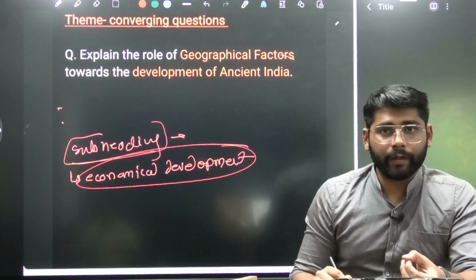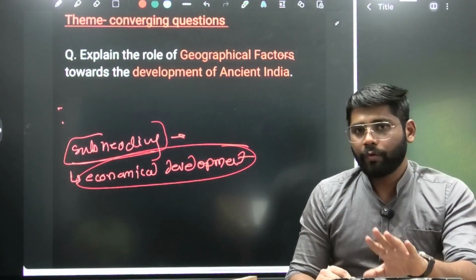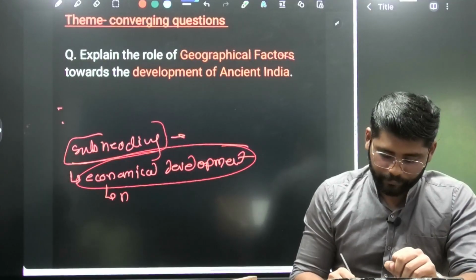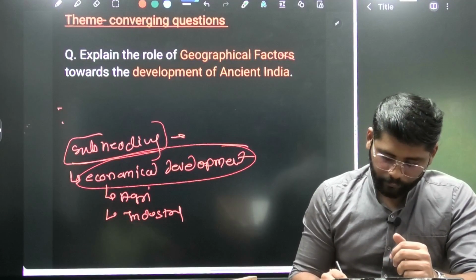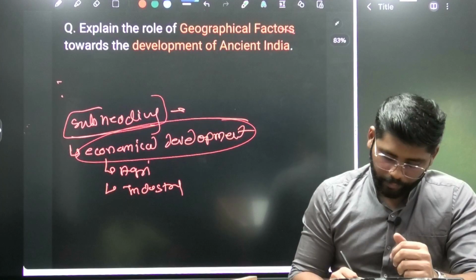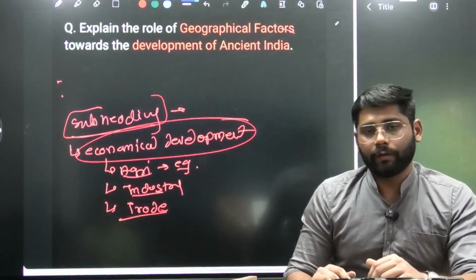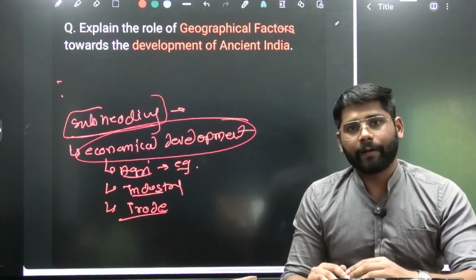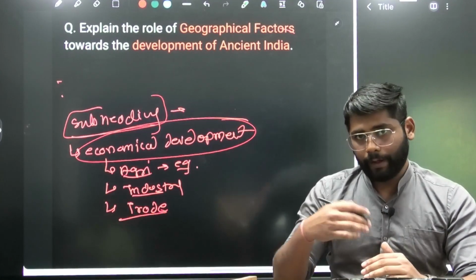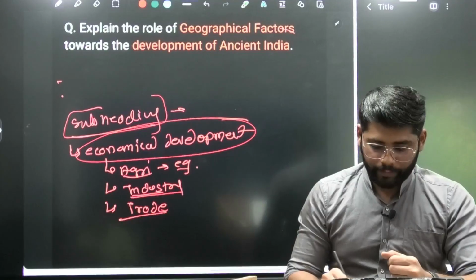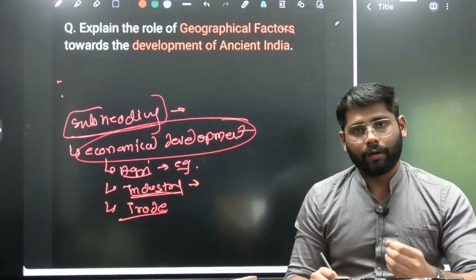So even yesterday we were seeing that when we were writing about economic development, we have standard three points. We are seeing the agriculture, we will write about the industry, then we will give the example here, agriculture. For example, how the northern or Gangetic plain helped in surplus food production that led to agricultural prosperity in India. Then industrial development, we can mention the presence of the plateau region, that is Chota Nagpur plateau,